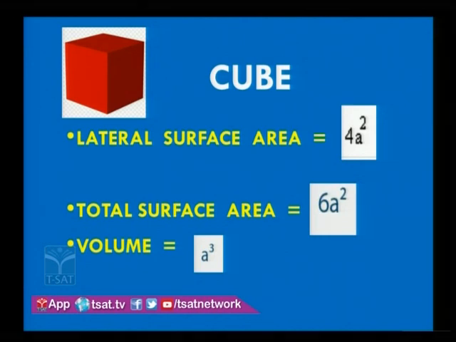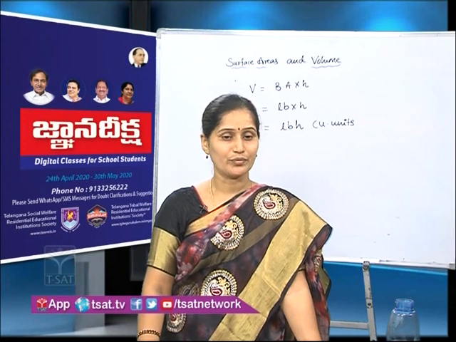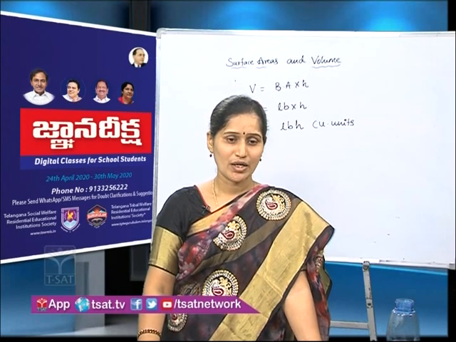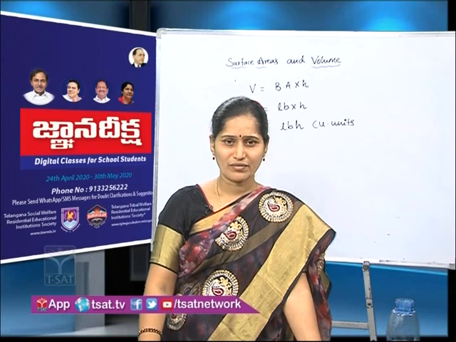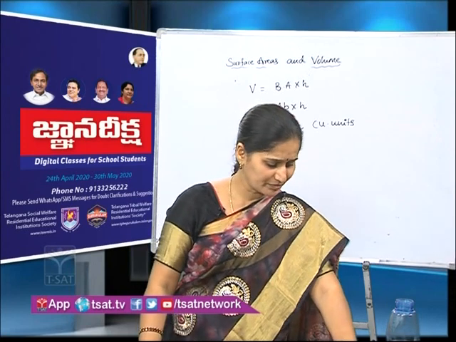Total 6 faces are there, and each face area is A square. And what about volume? L into B into H, but all are equal to A only, so A cube. So these are the formulae for LSA, TSA and volume of the cube. Is it clear? Okay.